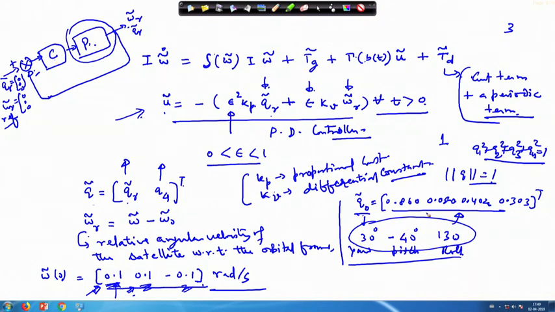So, given this initial state, you will start simulating here, integrating this equation with the initial state. Omega is given, so here you will get omega dot. As a result, once you integrate it, you will get omega at the next time. This is the kinematic equation we have already written. From there you can update the attitude, which will give you the quaternion. And here the control u is given.